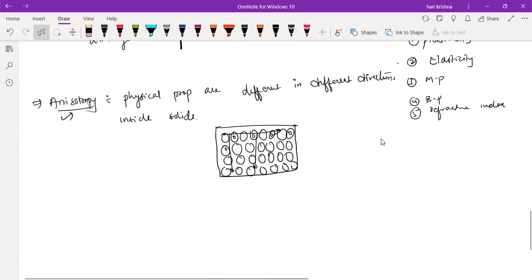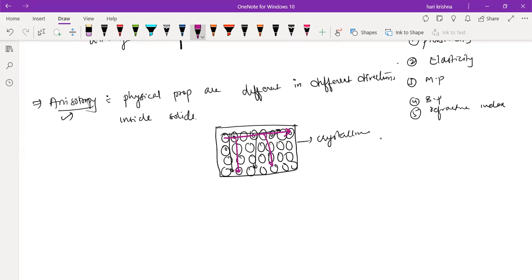Okay, so if you take the anisotropic, this is a crystalline solid. If you take any particular direction, it will have a particular range like this. The order of arrangement of particles will be in a regular pattern in any direction.